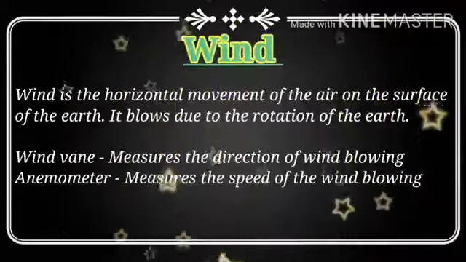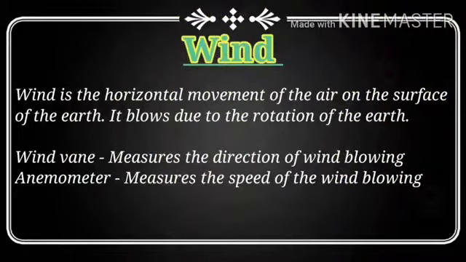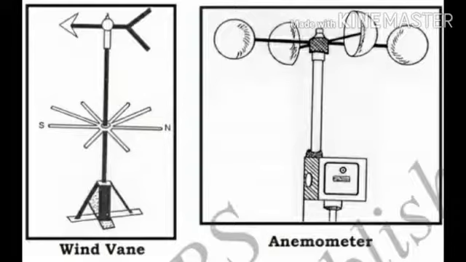Why do we use a wind vane? We use a wind vane to measure the direction of the wind blowing. Got it? Look at these two pictures. Here the first one is the wind vane and the second one is the anemometer. I already explained these two devices. We use the wind vane to know the direction. Look at the picture, an arrow mark is there, no? That arrow shows the direction, from which direction to which direction the wind is blowing.